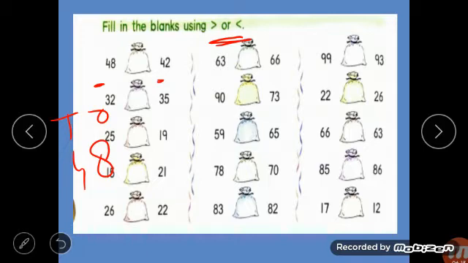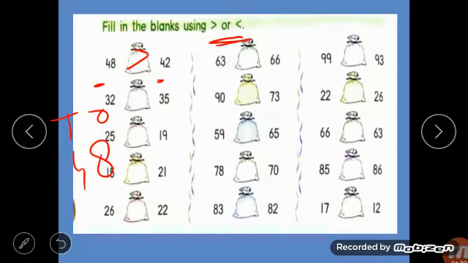So 8 is bigger or 2, children? 8 is bigger. So what is the fish saying? The fish is saying that I will take the bigger one. So she will open the mouth on the bigger side. Okay, bigger number side. Clear?